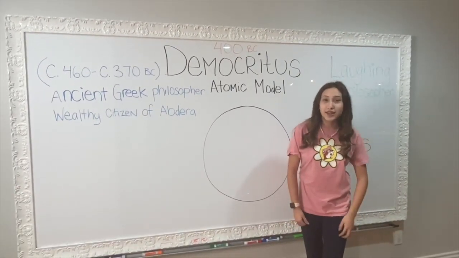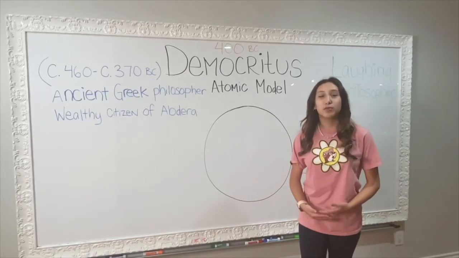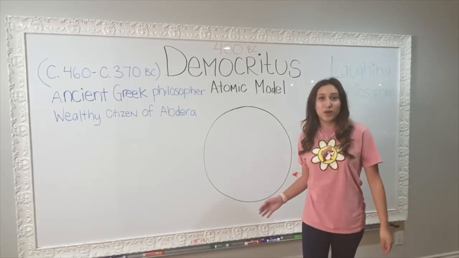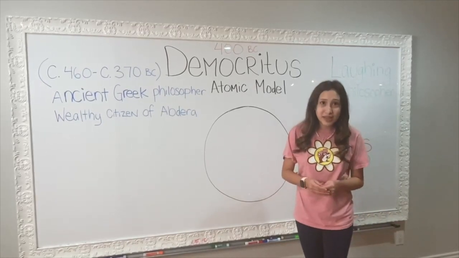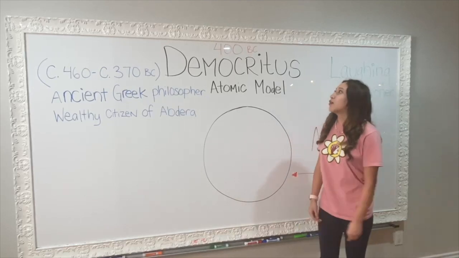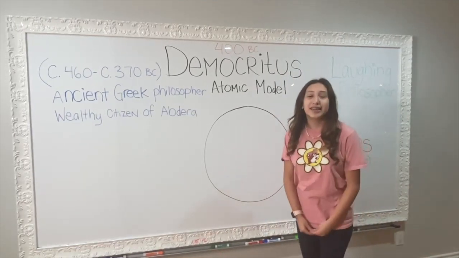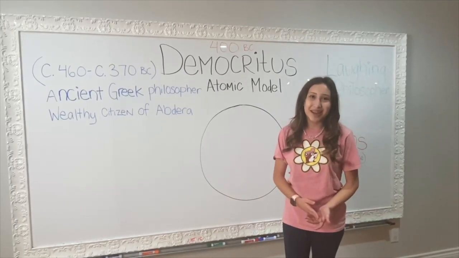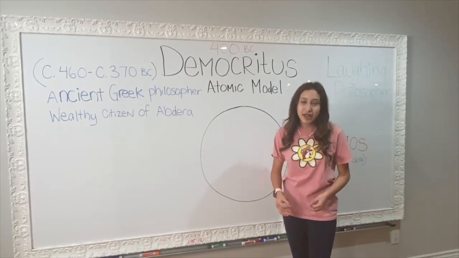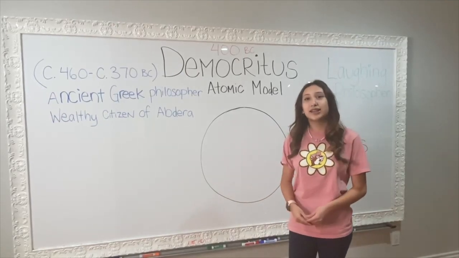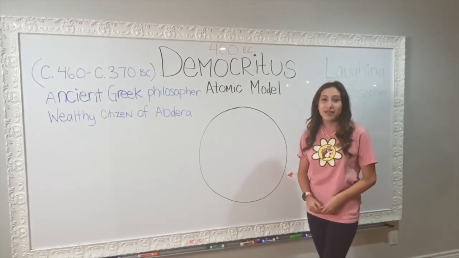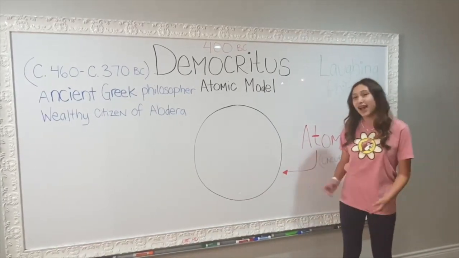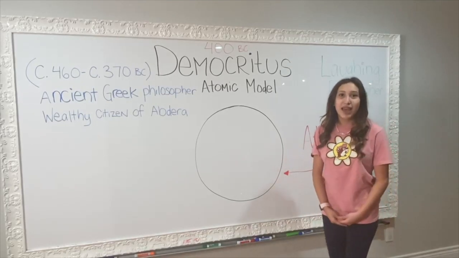So Democritus's theory was that if you take a piece of matter and you break that in half, and then you break that in half again, and that in half again, and so forth, you'll get to a small piece that is unbreakable. So around 400 BC, he conducted an experiment with a seashell, and he broke it in half, and then broke that piece in half, and that piece in half, and then eventually he had a small powder, and he took the smallest piece of that powder, and that is what he named atomos, which means uncuttable in Greek, and now we know it as the atom.